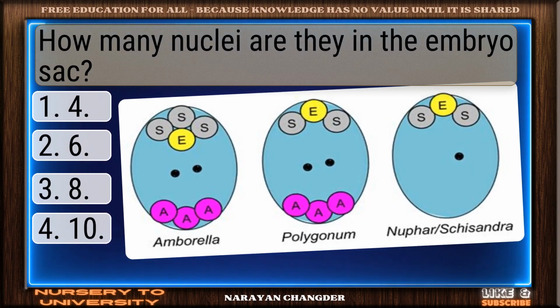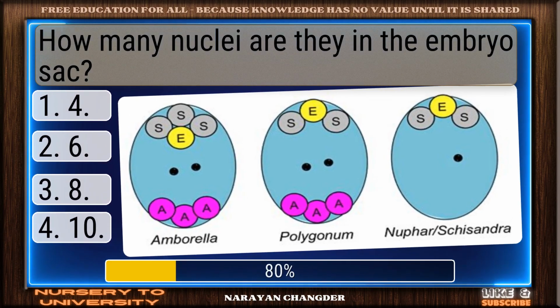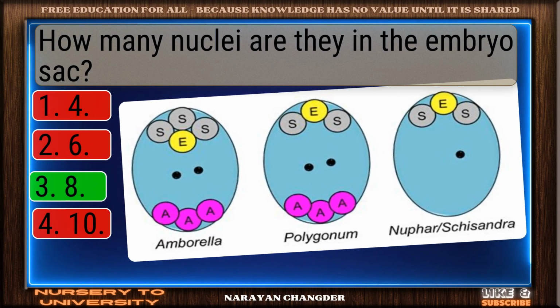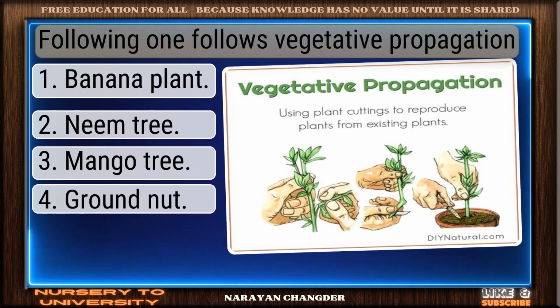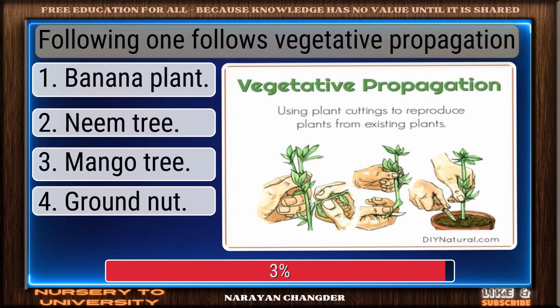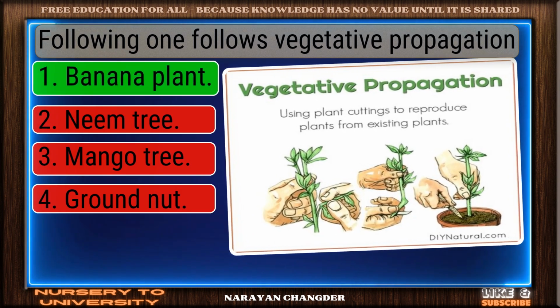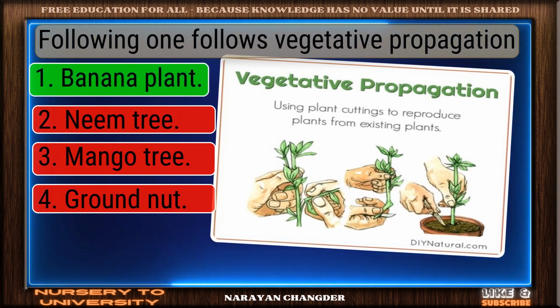How many nuclei are there in the embryo sac? Solid response. 8 is a valid choice. Following one follows vegetative propagation. Smart move. Banana plant is an accurate answer.